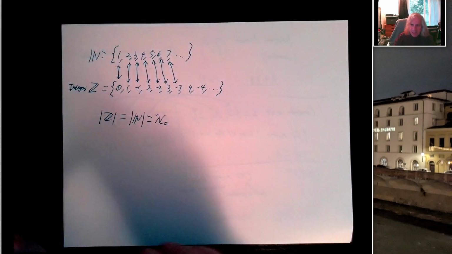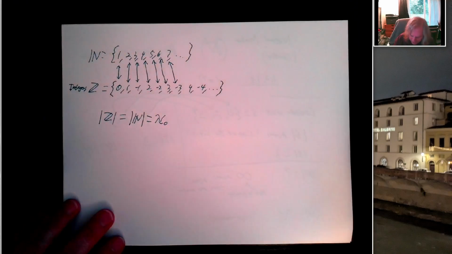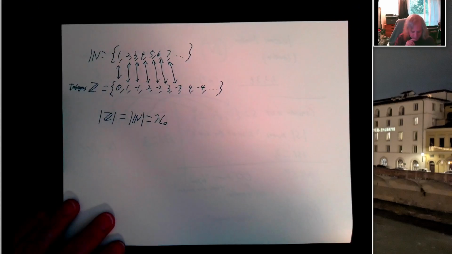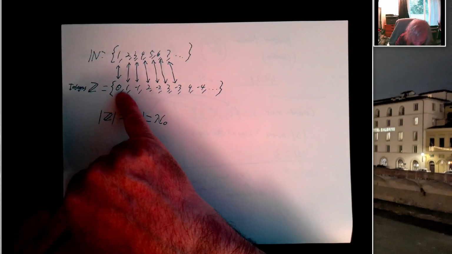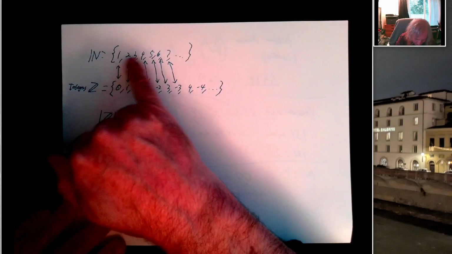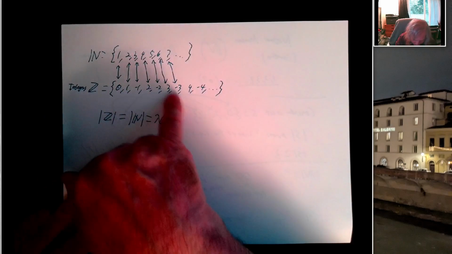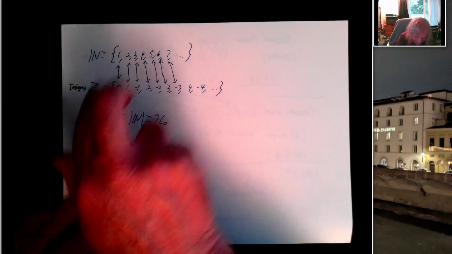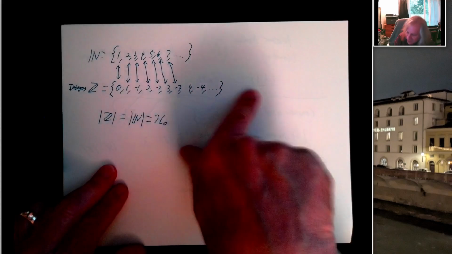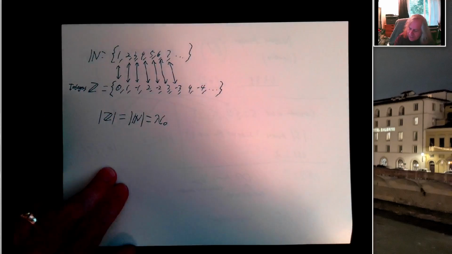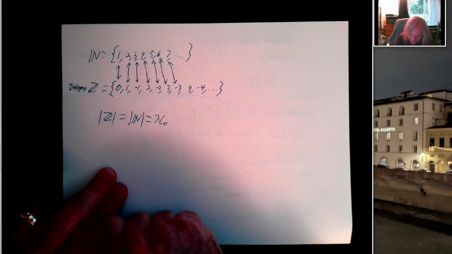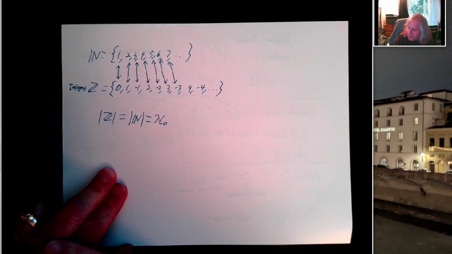And so this is where infinite sets start to get a little strange, because it clearly looks like there's a lot more stuff down here than there is up here. In particular, 1, 2, 3, 4, 1, 2, 3, 4, right? Everything that's in here is down here in the integers also, but there's all this other stuff. There's a 0 and there's all these negative numbers. In fact, there's an infinite amount of other stuff. There's all the negatives, but despite that, these two sets have the same size.